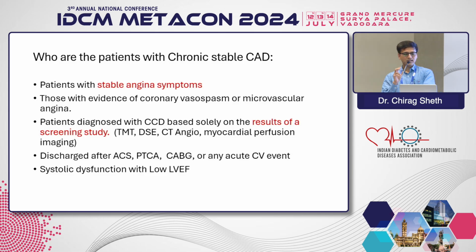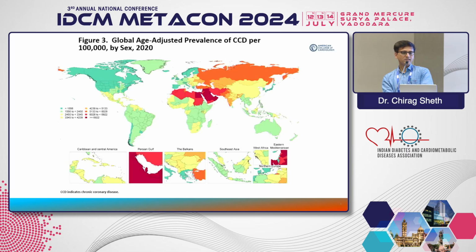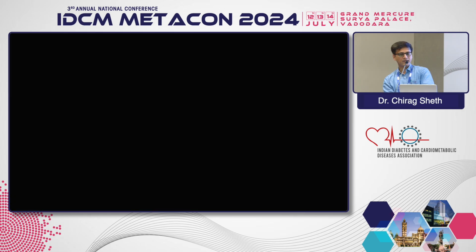So why is it important to discuss guidelines and guideline-directed management in all these patients? If we see the global age-adjusted prevalence of chronic coronary disease per 1 lakh, this is the data published in the guidelines recently published in 2023.